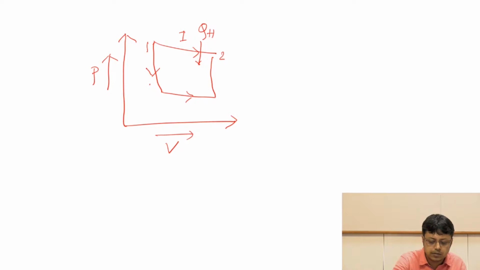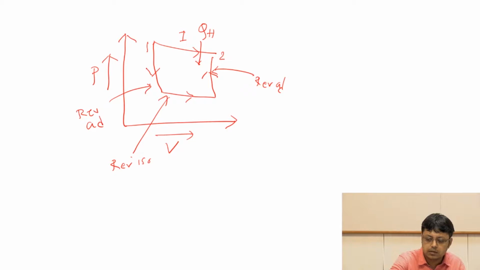This path is also reversible because there is a reversible adiabat, then there is a reversible isotherm, and again we will have a reversible adiabat. So this entire path, which is just like this, let us denote it as path 2.